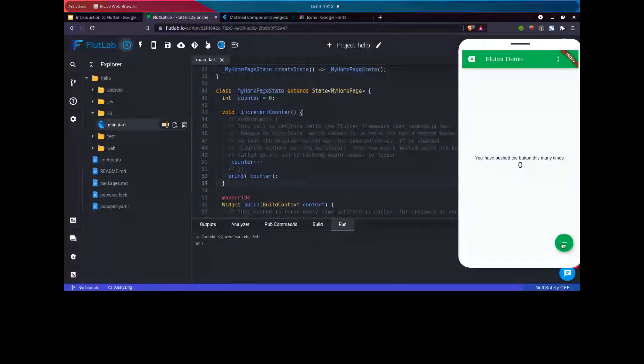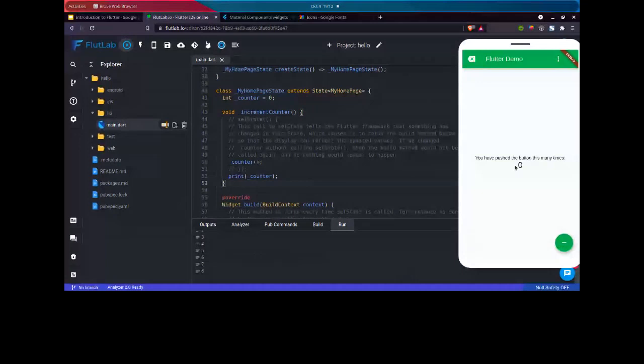If you click on this button, you can see in the terminal that our variable is getting incremented, but it's not showing here. Can anyone guess why? You can see our variable is changing in the terminal, but it's not rendering on our screen.